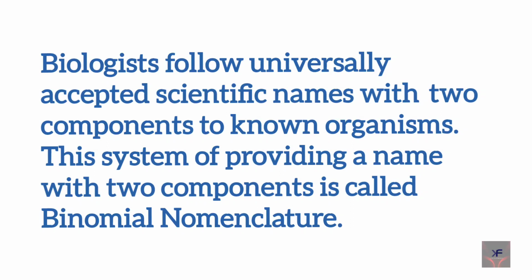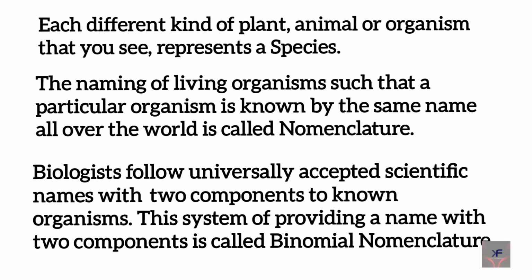So, biologists follow universally accepted scientific names with two components to known organisms. This system of providing a name with two components is called binomial nomenclature. Hope you are smarter in learning. Three solid questions you have learnt. Now let's work out the fourth question.